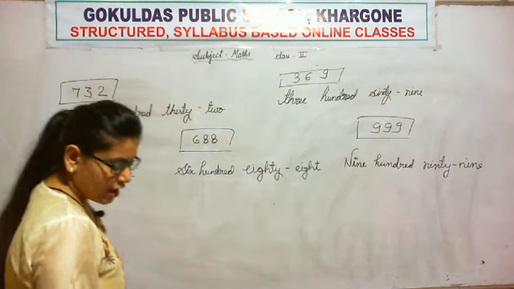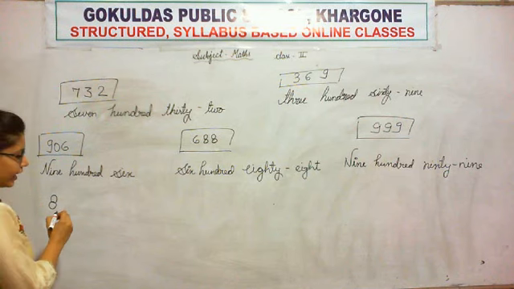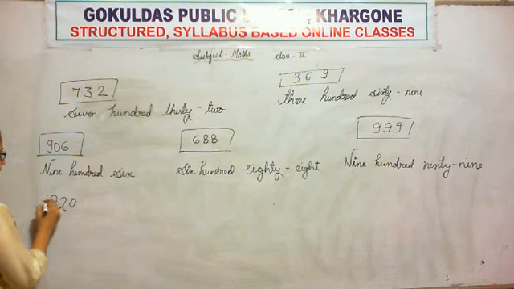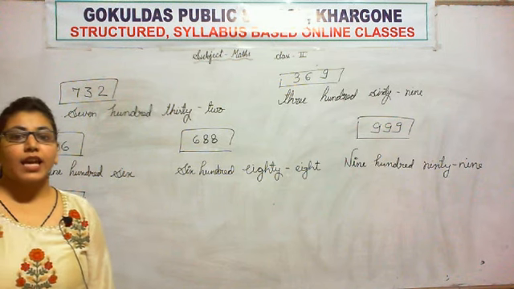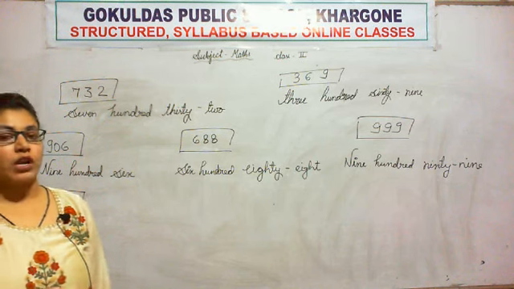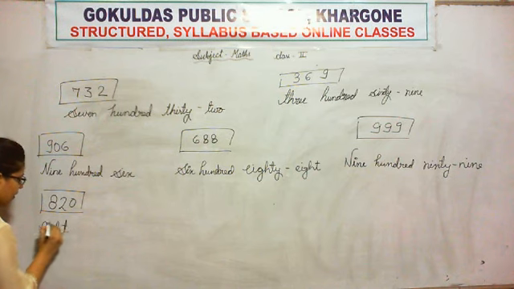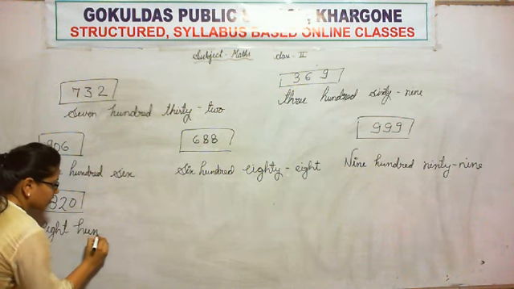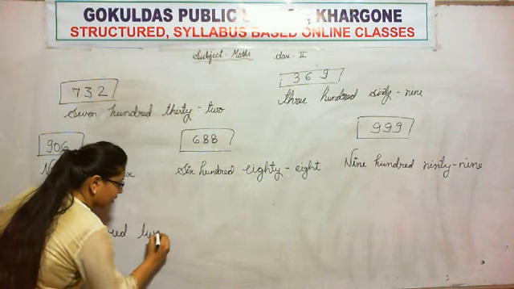Now the next number is 820. How do we read it? As 820. So we write what we read. So we will write 820.